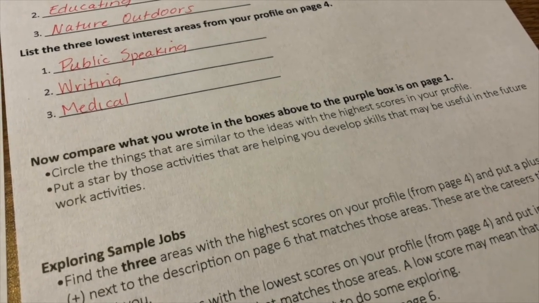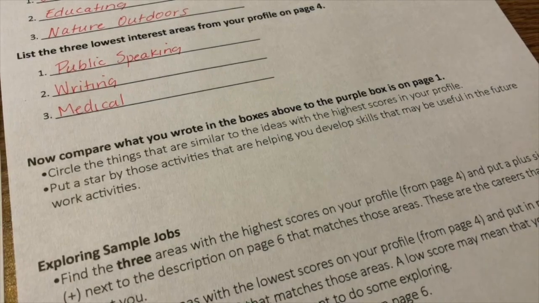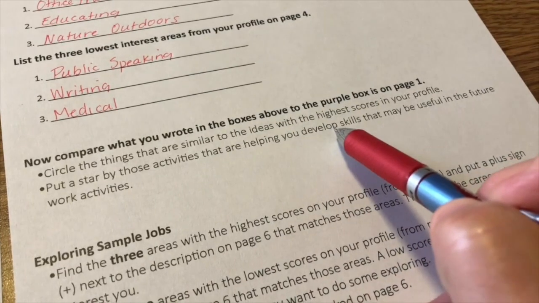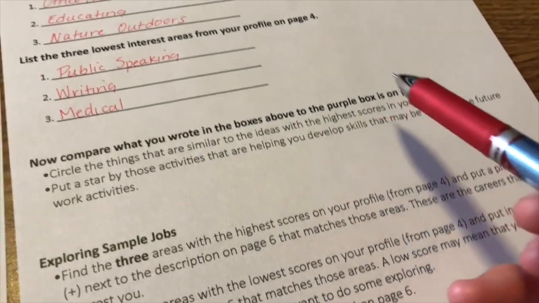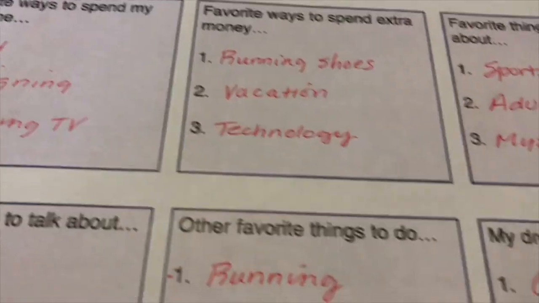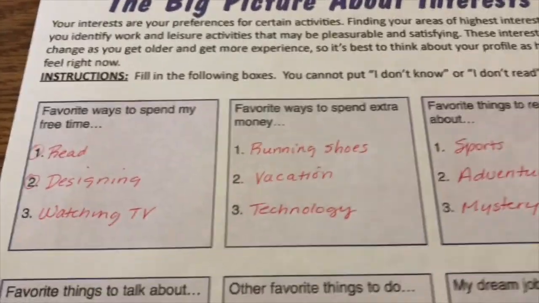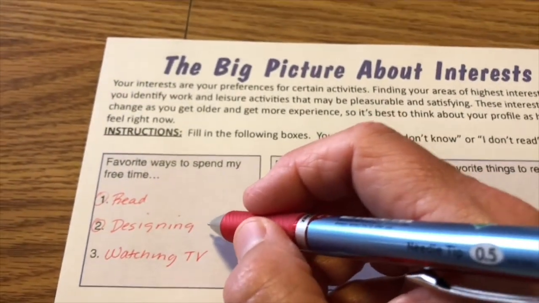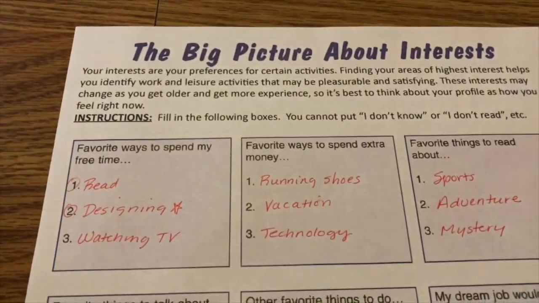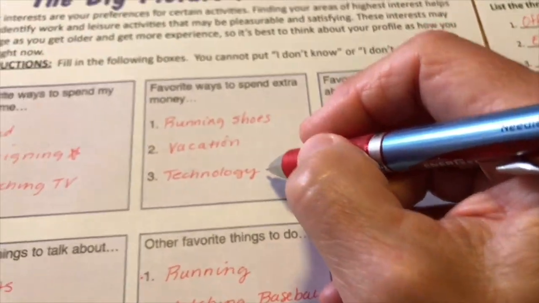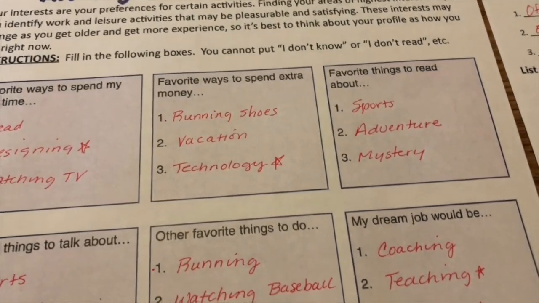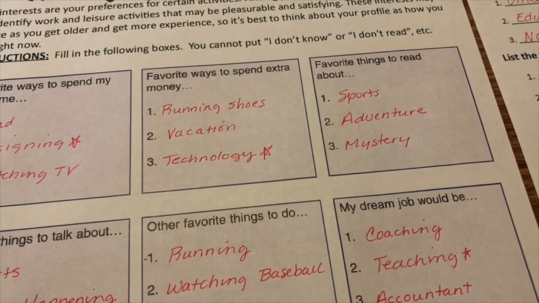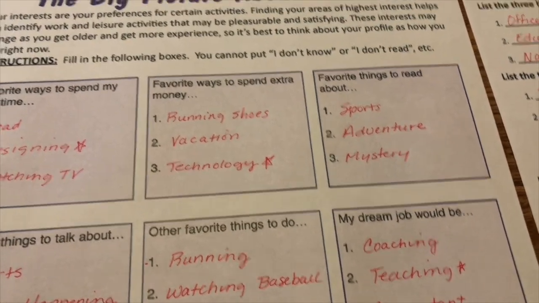The next thing is to put a star by those activities that are helping you develop skills that may be useful in the future work activities. We're right here. Okay, so I'm going to go back and I'm going to look. If I'm office practice, educating, nature, and outdoors, what ways I like to spend my time? If I'm office practicing and educating, designing would be helpful. Technology would be helpful, and so forth. You can go through your purple boxes and put a star by those activities that are helping you develop skills that may be useful in the future work activities.